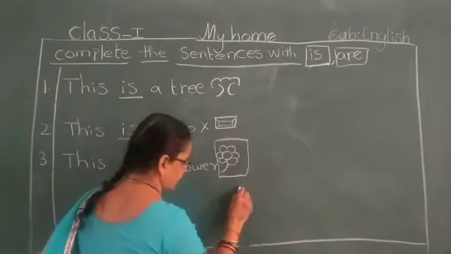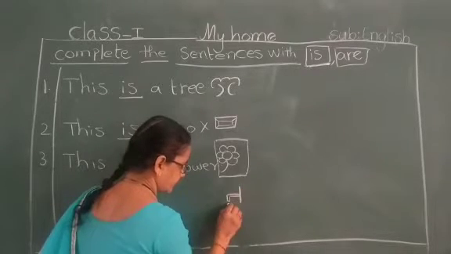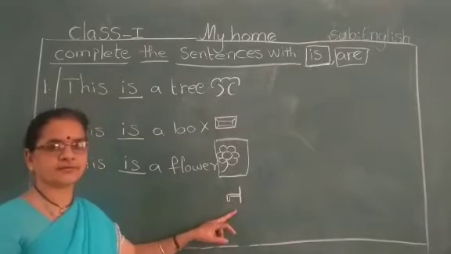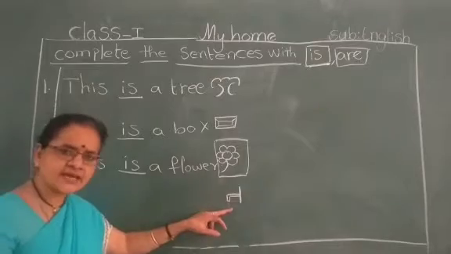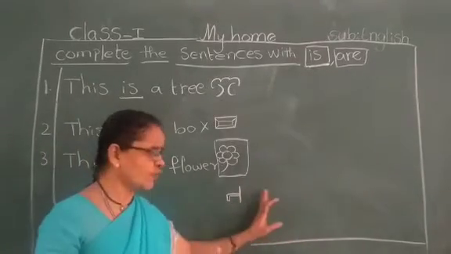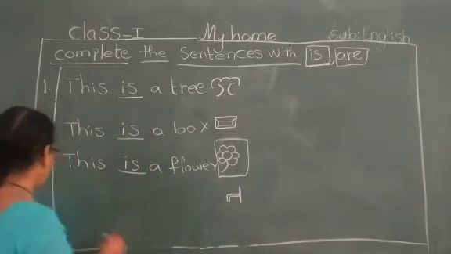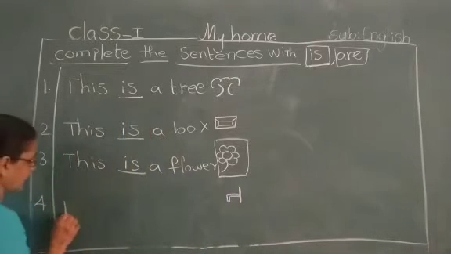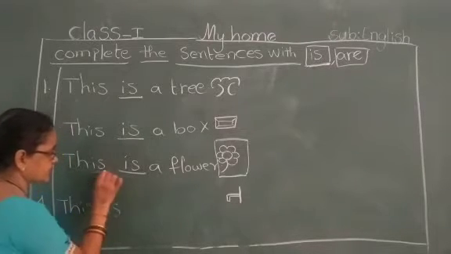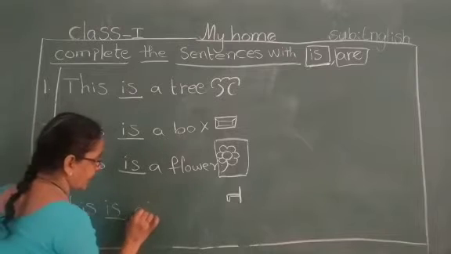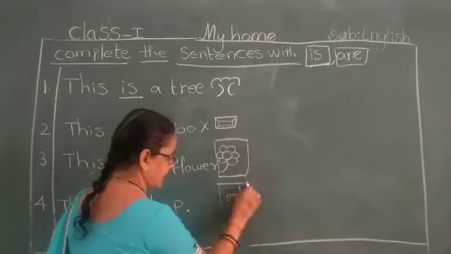Yes. Now here, what is here? Yes, I draw tap. How many taps are there here? So many? No, only one tap. So what I have to write? Very good. This is a tap.